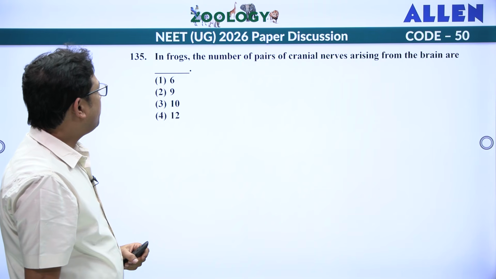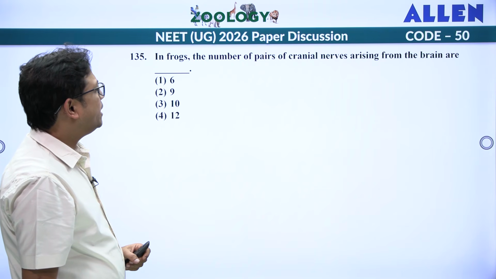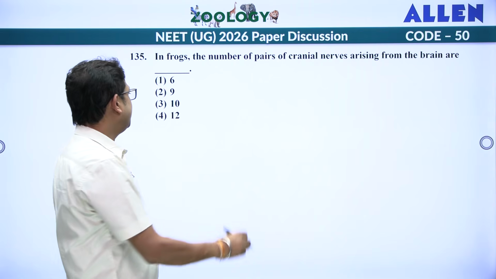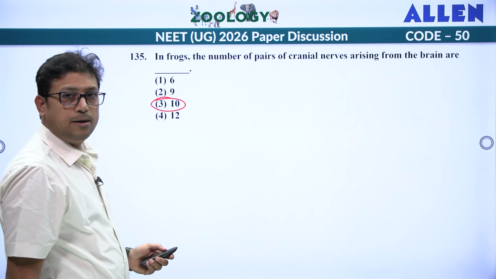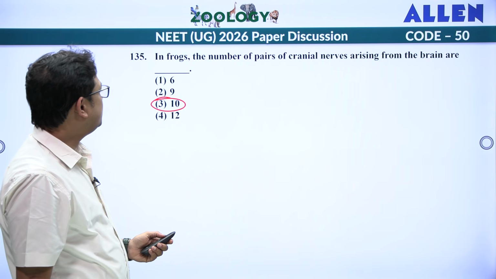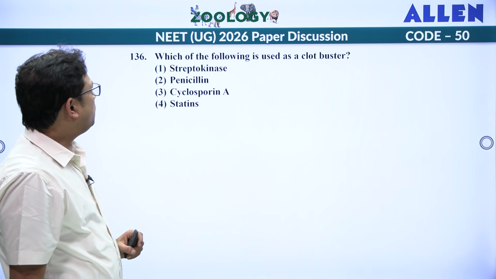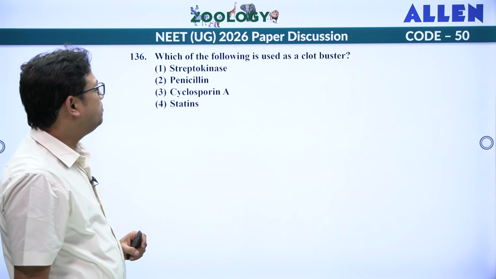Next, in frog the number of pairs of cranial nerves. Cranial nerves are 10 pairs, right? In Amphibia, cranial nerves are 10 pairs. So the answer is 3. Which of the following is used as a clot buster?